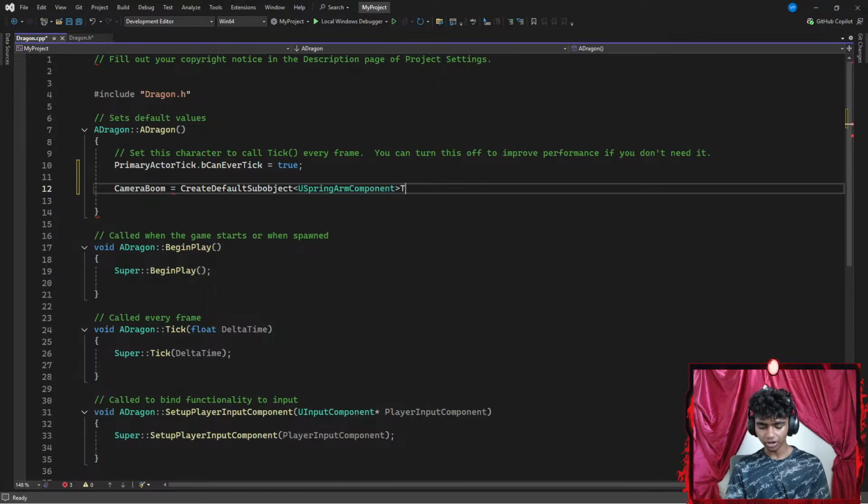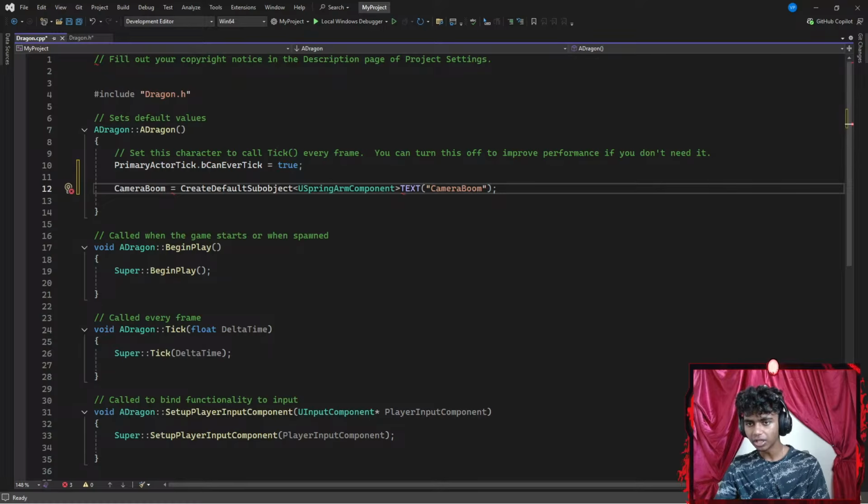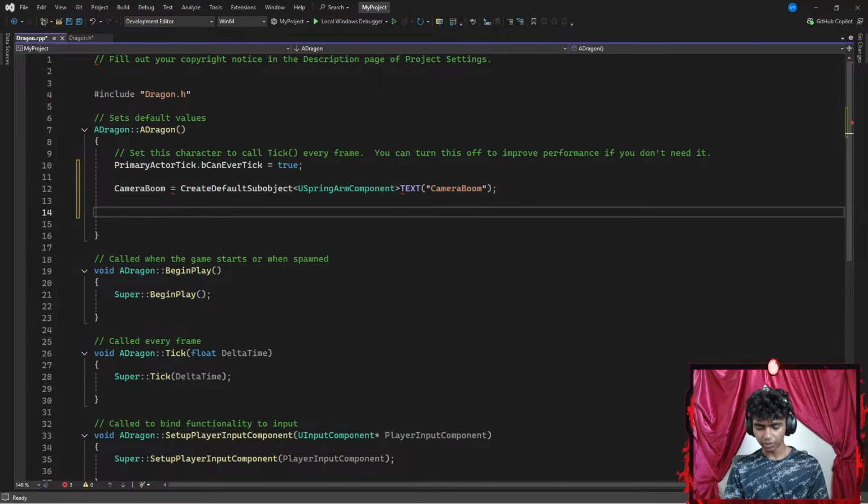Next, I'm going to go with something like text, a pair of parentheses. Let's call this something like camera boom, and I end this with a semicolon. Now, once I'm done with this, let's see, I get a tiny red error here. Text camera boom, create default sub-object, use spring arm component. I'm assuming this is an error that Unreal just gave me.